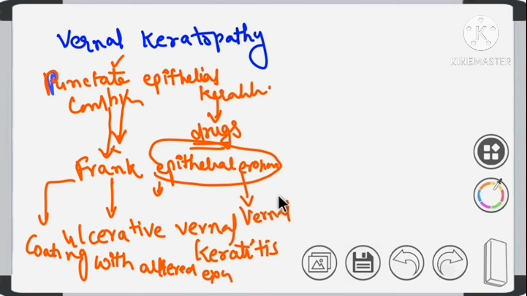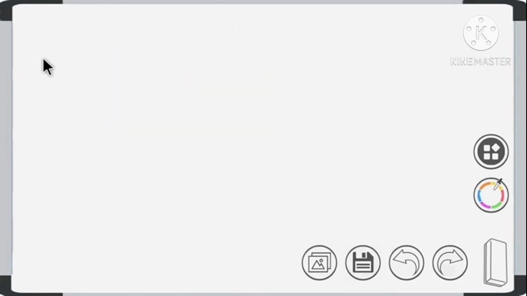Vernal corneal plaques, right? So these are the effects of this disease on the cornea.